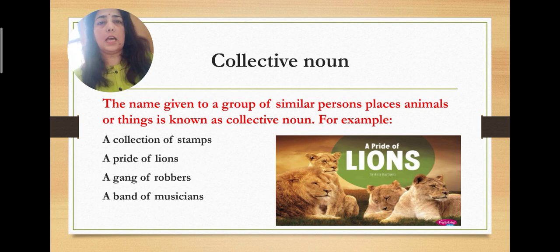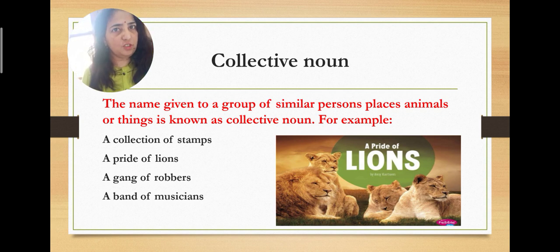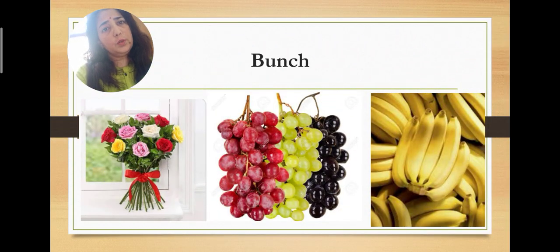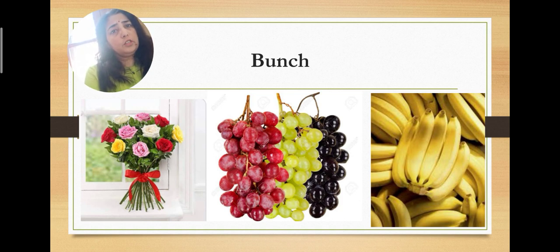A collection of stamps. So a group of stamps is known as a collection. A group of lions is known as a pride. So we say a pride of lions. A group of robbers together is known as a gang. So a gang of robbers. Now we have a group of musicians. Then it is a band of musicians. Got it, children? So it is interesting to note that at times the same name is given to different groups.